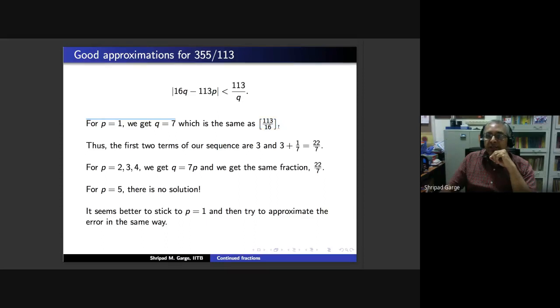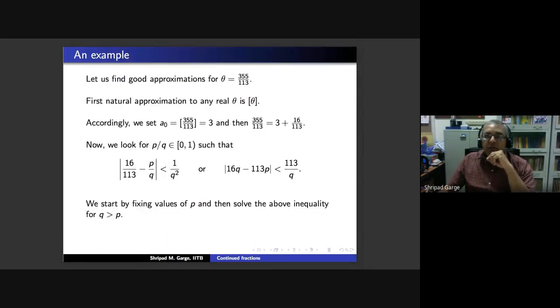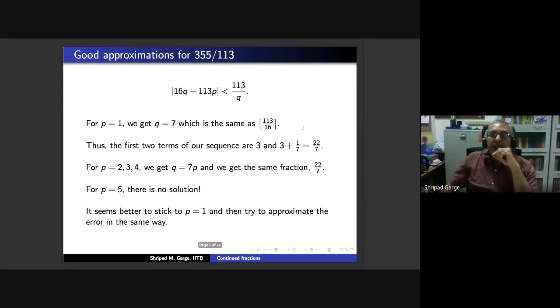So the nice thing about Q equal to 7 is that this is the integral part of 113 by 16. What we have done was that we took the integral part of our theta and wrote the fractional part as a fraction 16 upon 113. If you take the reciprocal of the fractional part, then our Q is actually the integral part of the reciprocal of the fractional part. I will come to this again, don't worry if you are not quite following this right away. So the first two terms of our sequence are 3 and 3 plus 1 by 7, which is 22 by 7. So some of you have now perhaps realized where we are leading to.